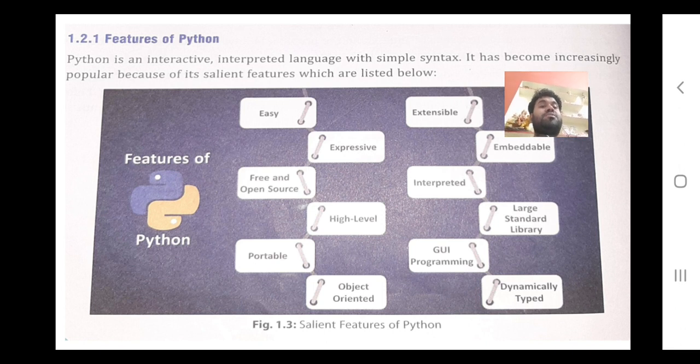So class, all these are there, and the rest of the features you go through and I will explain to you later. That's all, class.